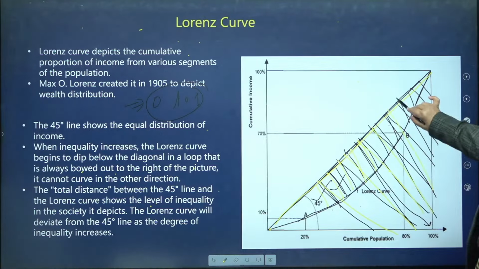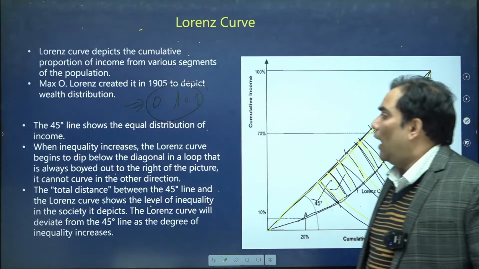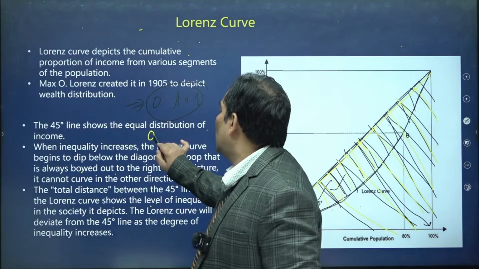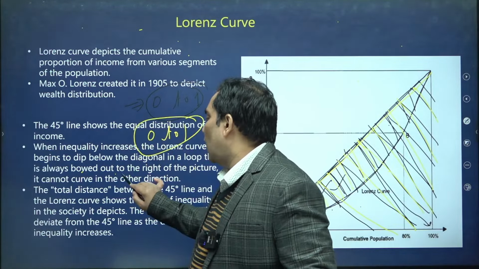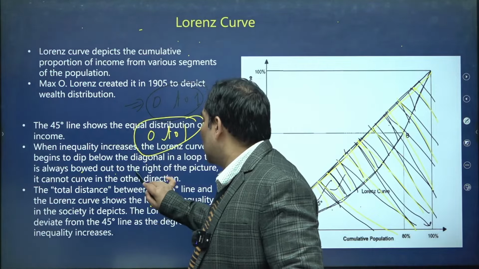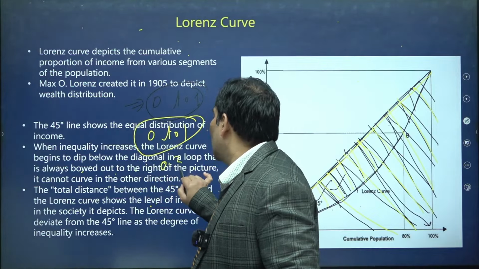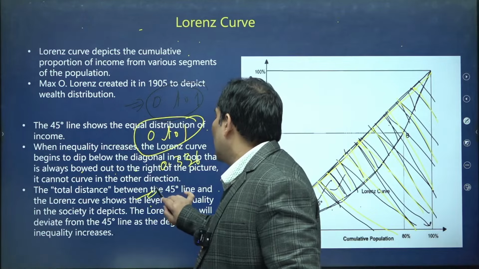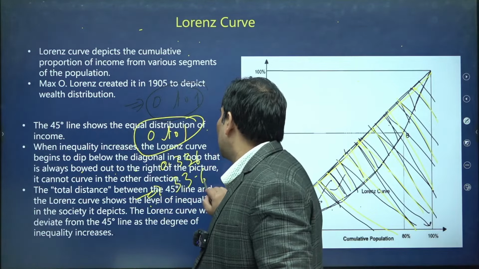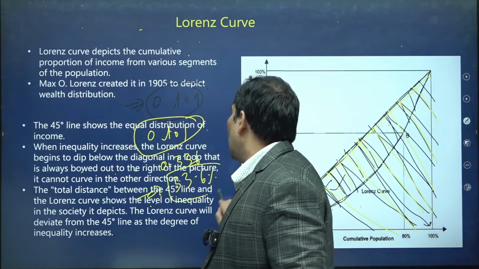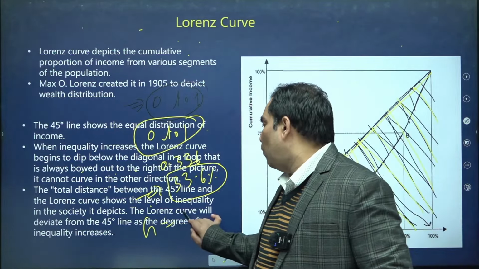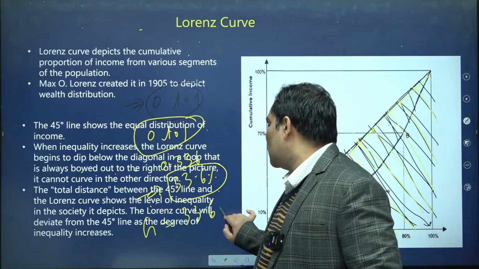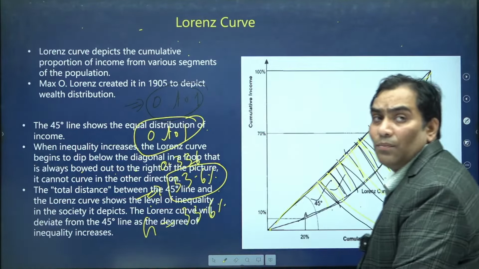The value of the Gini coefficient varies from 0 to 1, and in case of India, it is 0.336. It means there is 33.6% inequality in Indian society. As per the Gini coefficient, there is 33.6% inequality in India.